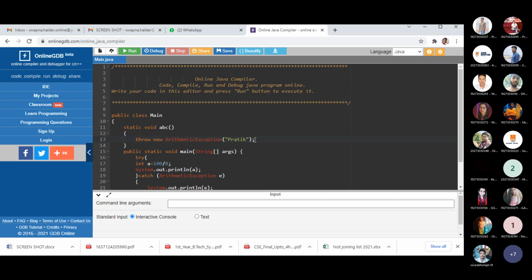Now look at this. What is happening here? Inside a method ABC, I am creating a new exception. But I am not providing here any exception handling mechanism. So what is the meaning of this? Whenever this ABC method is called by some other method, then this exception will also affect that particular code. So for that purpose, you need to provide here another keyword.